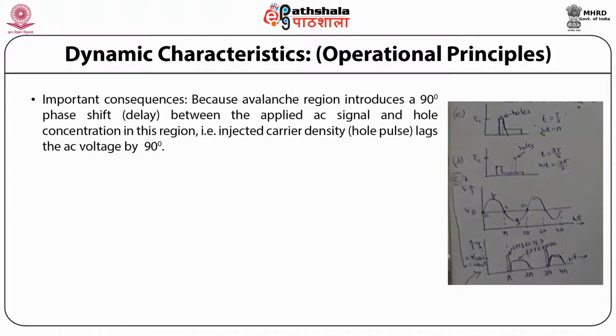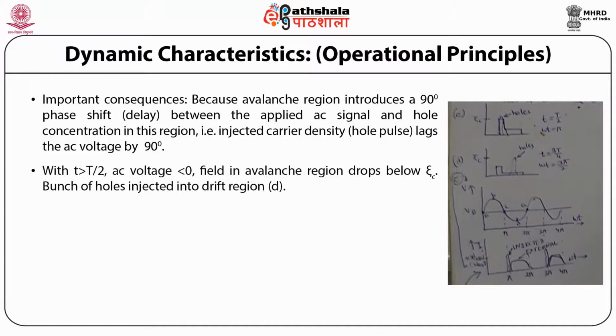An important consequence: the avalanche region introduces a 90-degree phase shift or delay between the applied AC signal and the hole concentration in this region, that is, the injected carrier density. The hole pulse lags the AC voltage by 90 degrees.